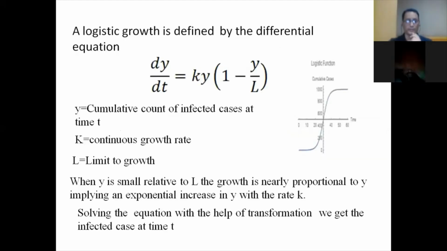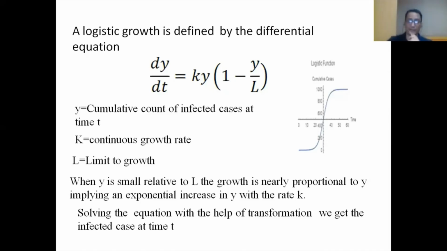So here, just see the logistic growth model defined by the differential equation. dy/dt is equal to what? K y (1 - y/L). So what is y? y is the cumulative count of infected cases at time t, and K is the continuous growth rate, L the limit to growth. So this is a simple differential equation.